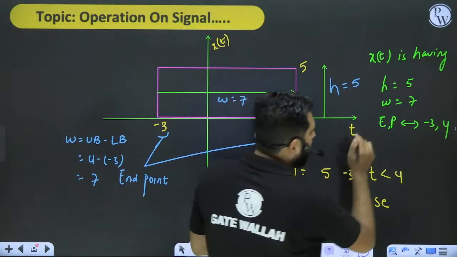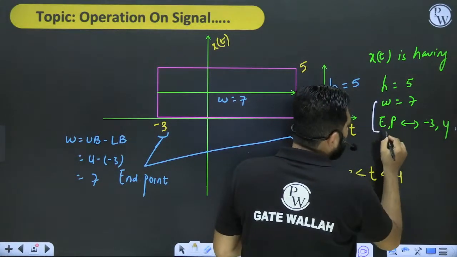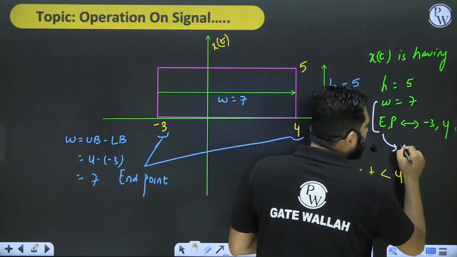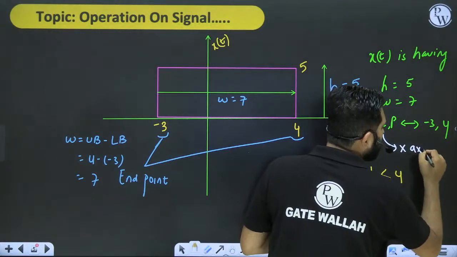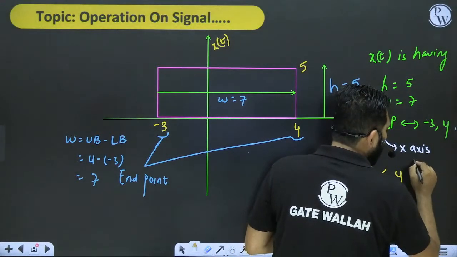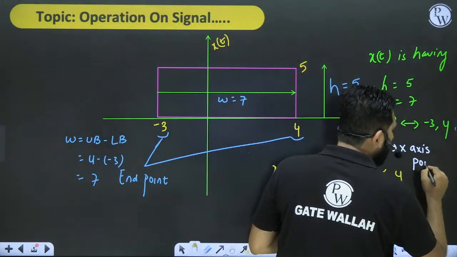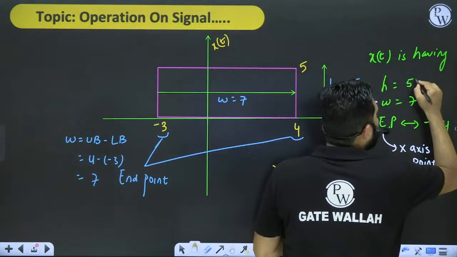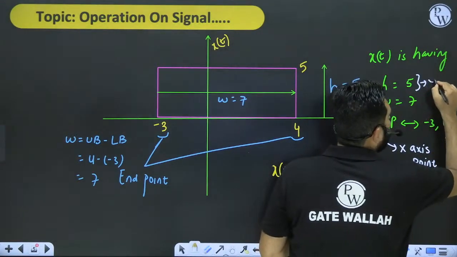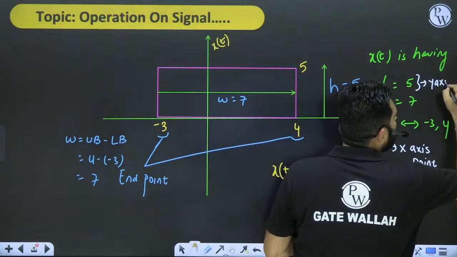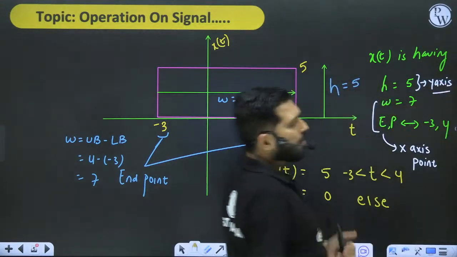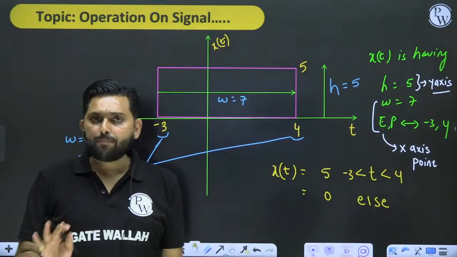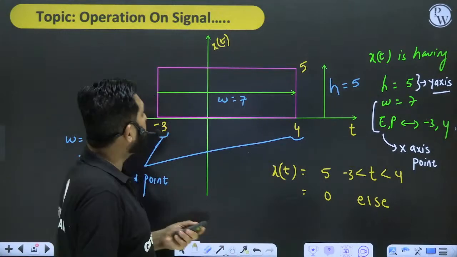So what I'm saying is that these two are x-axis points, and this I am calling a y-axis point. Y-axis points. So let me define the operation in this way.